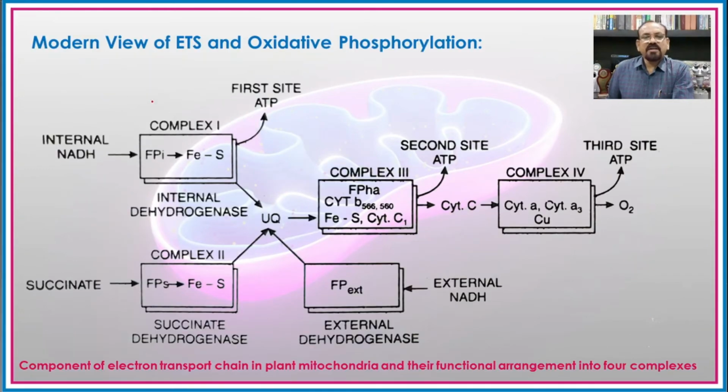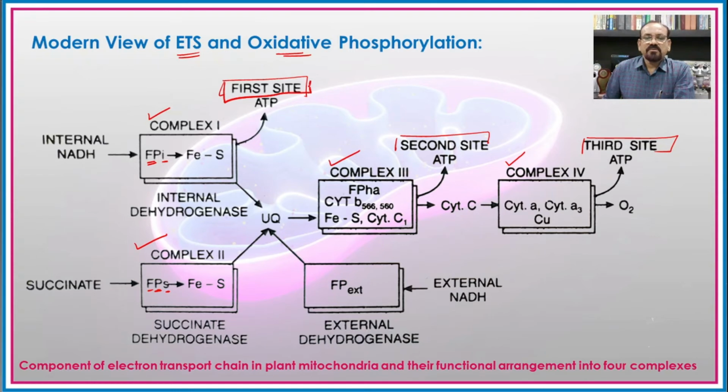If you see the modern view of the electron transport system and oxidative decarboxylation, it says it is made up of 4 different protein complexes. Here the flavoprotein internal dehydrogenase, flavoprotein succinate dehydrogenase, and the rest of the two are related to the different cytochromes.